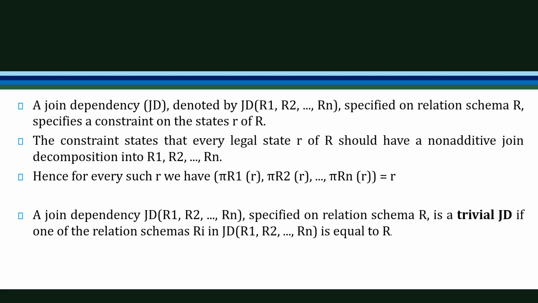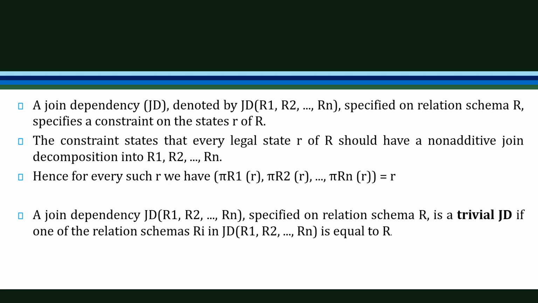That is, for every such r, the projection of r on R1, the projection of r on R2, through the projection of r on Rn, joined together, is equal to the relation r.